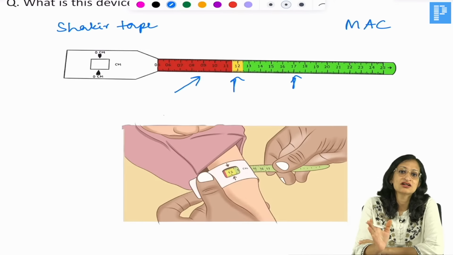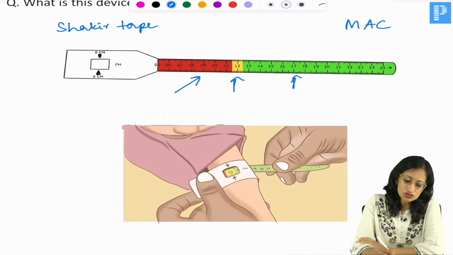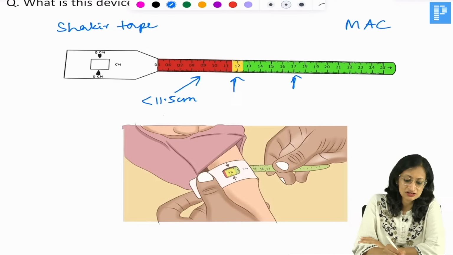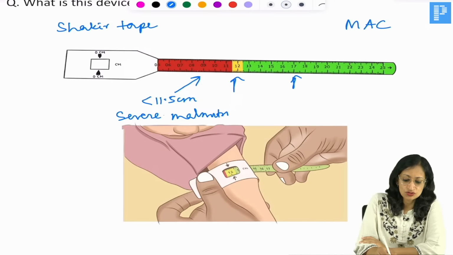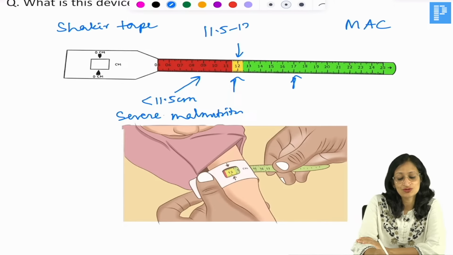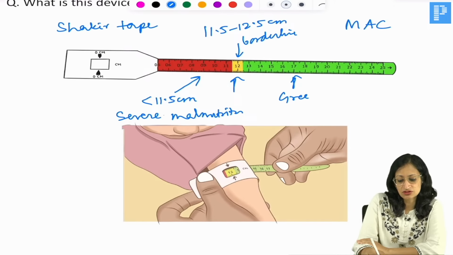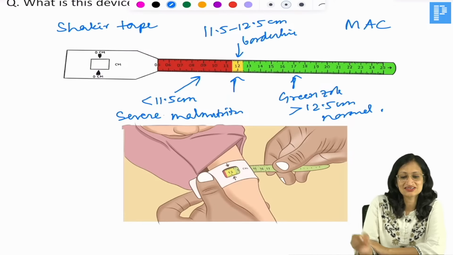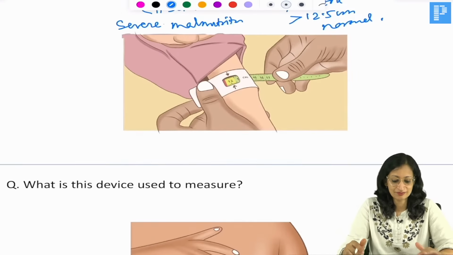It has got red, yellow and green zones, right? The red zone is when the mid-arm circumference is less than 11.5 centimeters, and it signifies severe malnutrition. The yellow zone is when it is between 11.5 to 12.5 centimeters, so borderline nutritional status. And when it is in the green zone, the mid-arm circumference is more than 12.5 centimeters, that is normal nutritional status, right? Okay.